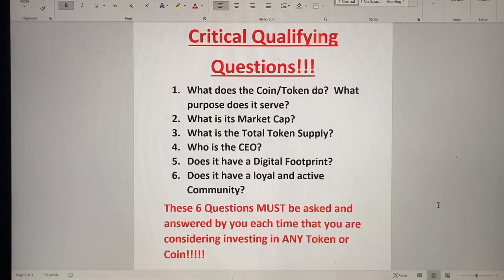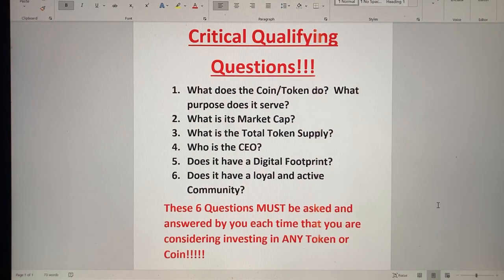Now, our critical qualifying questions. Number one, what does the coin or token do? What purpose does it serve? Number two, what is its market cap? Number three, what is the total token supply? Number four, who is the CEO? Number five, does it have a digital footprint? And lastly, does it have a loyal and active community?